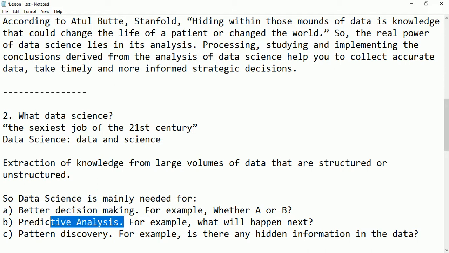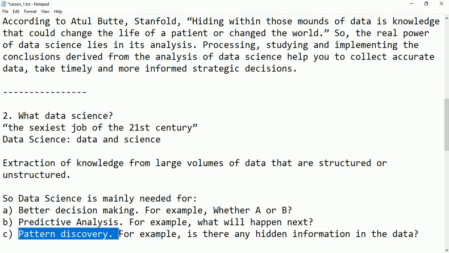Here data science helps a lot. Another one is pattern discovery, which is nothing but finding out if there is any hidden information in the data. The relationship between the data and the pattern, the base pattern, and also the hidden information are all discovered with the help of data science.